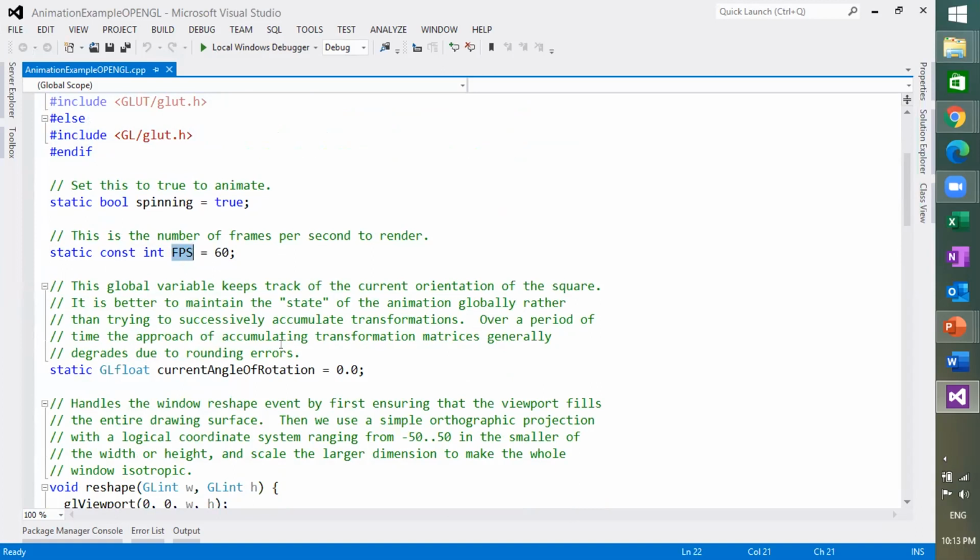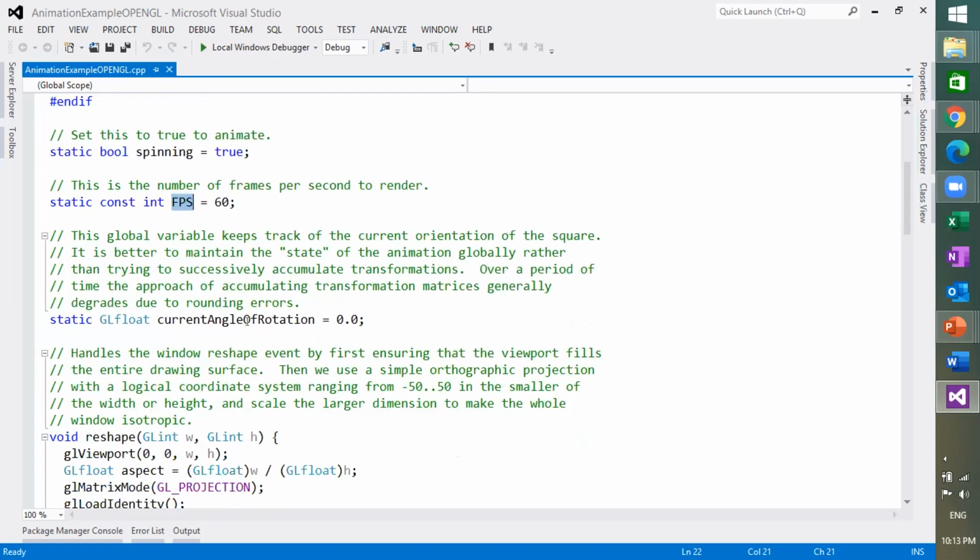We call it the current angle of rotation because we are rotating a square about the same point but at different angles.